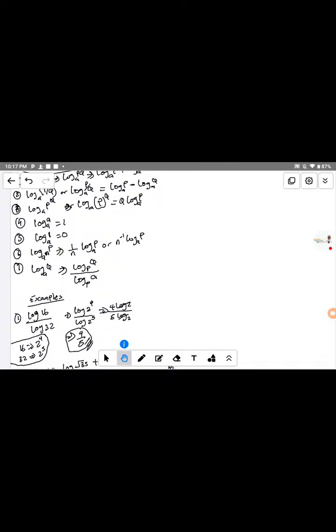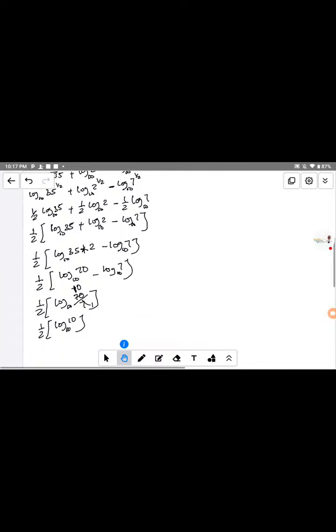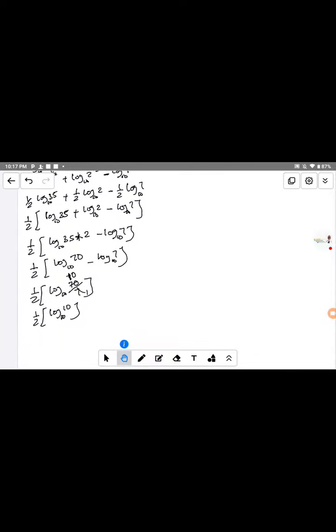So this log of 10 base 10 is equal to 1.